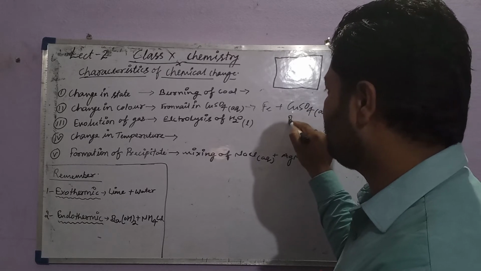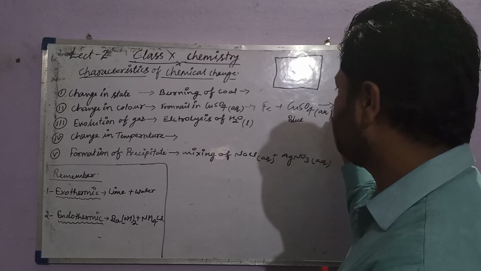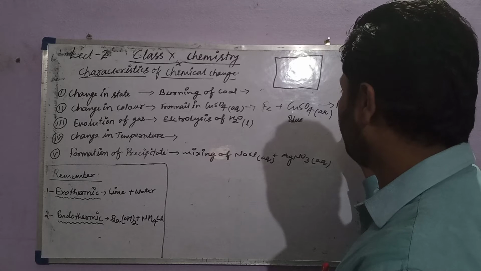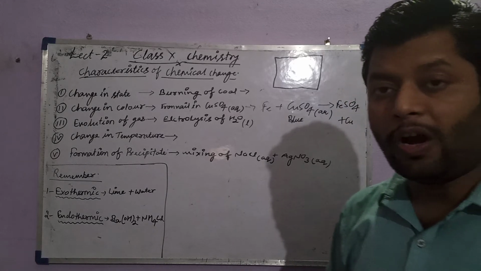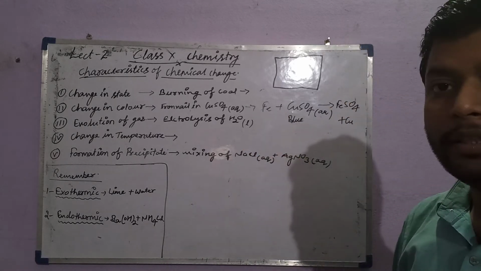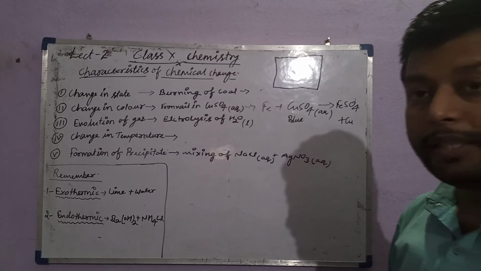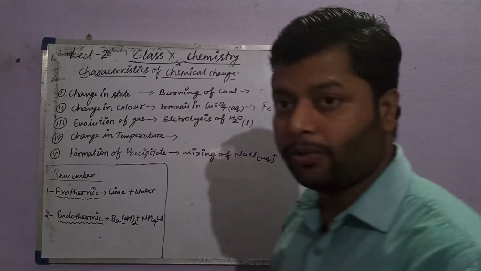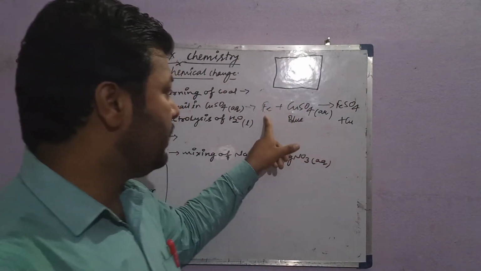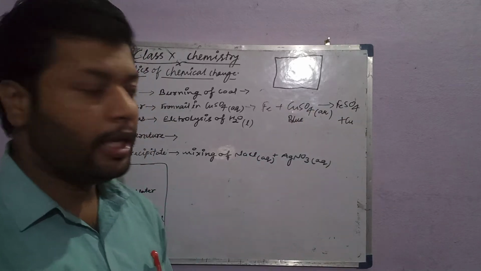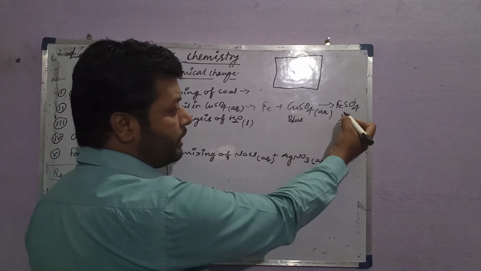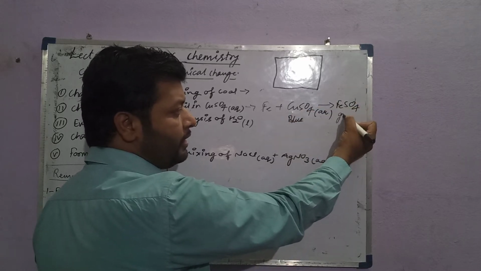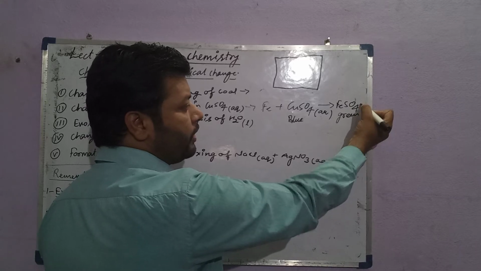plus copper sulfate aqueous solution, which is blue in color, changes into ferrous sulfate and copper running out. You can see this through the equation, the representation of this chemical change. When we put an iron nail in the copper sulfate aqueous solution, the color of the solution becomes green, from blue to green. The copper is running out, and the color is green now.